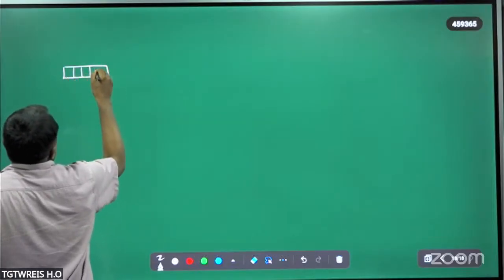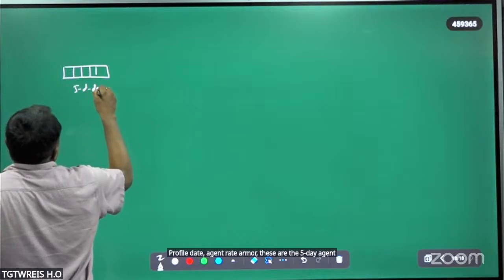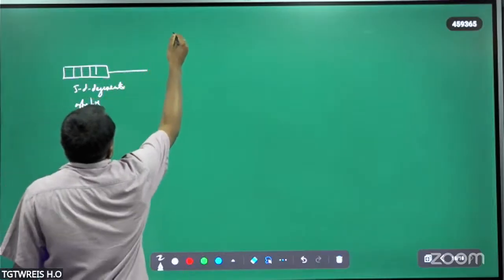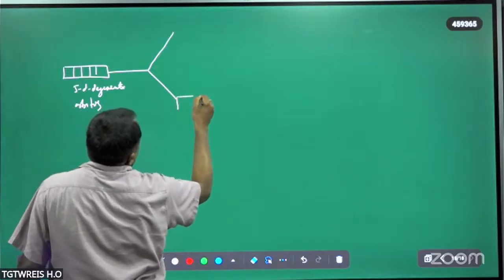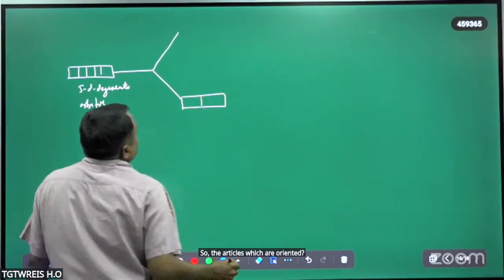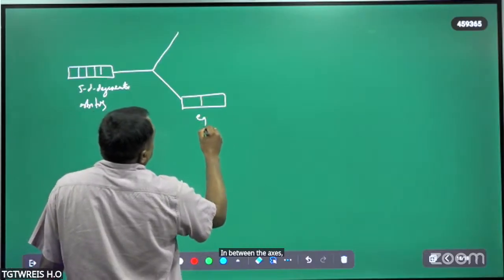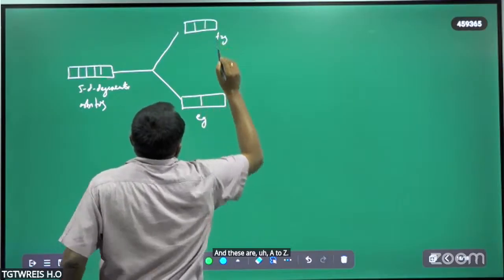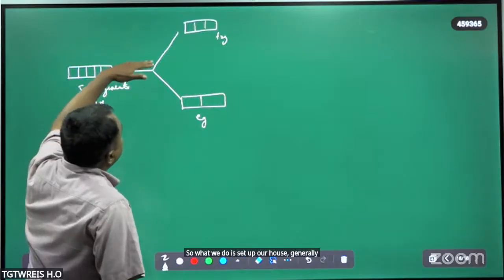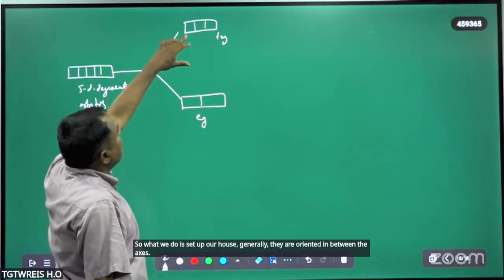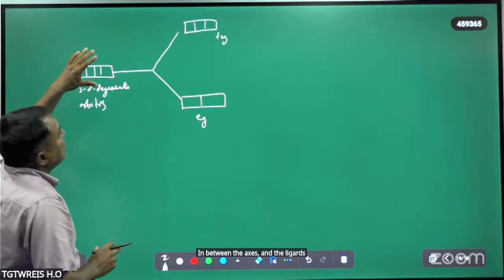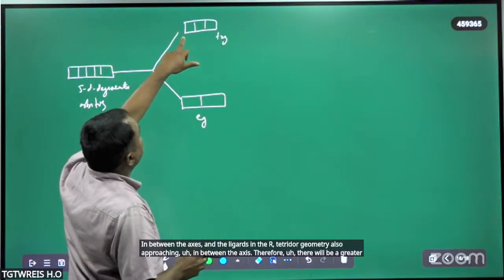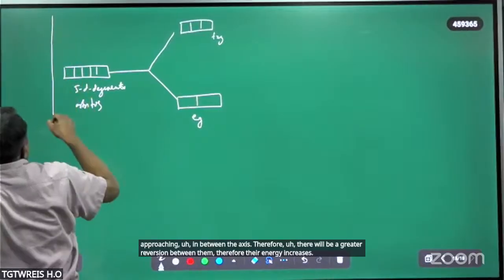So the five degenerate d orbitals split in this way. The d orbitals oriented along the axes are eg, and these are t2g. The t2g set of orbitals are oriented in between the axes, and ligands in the tetrahedral geometry also approach in between the axes. Therefore, there will be a greater repulsion between them, and their energy increases.